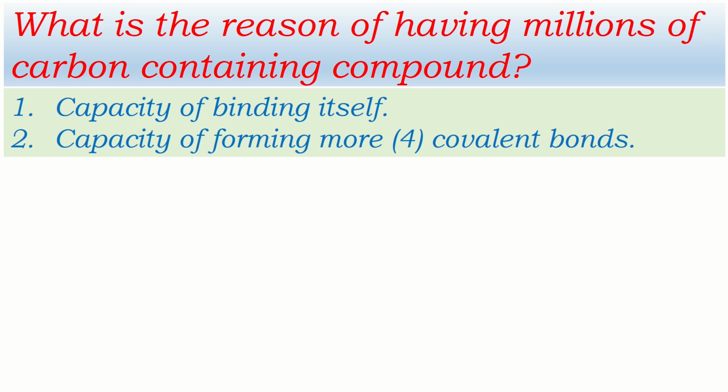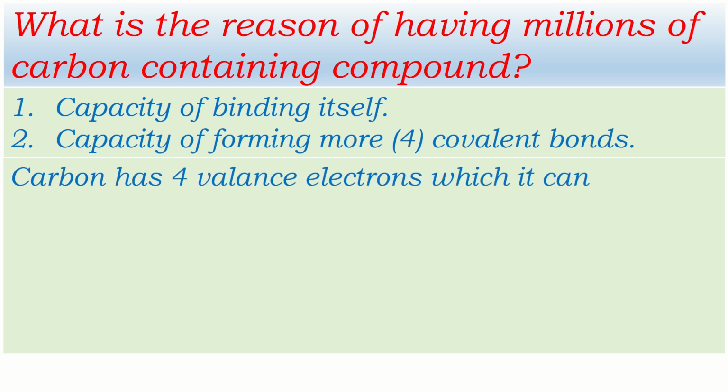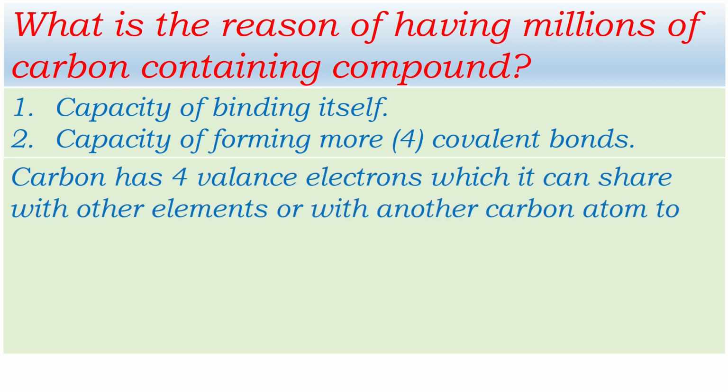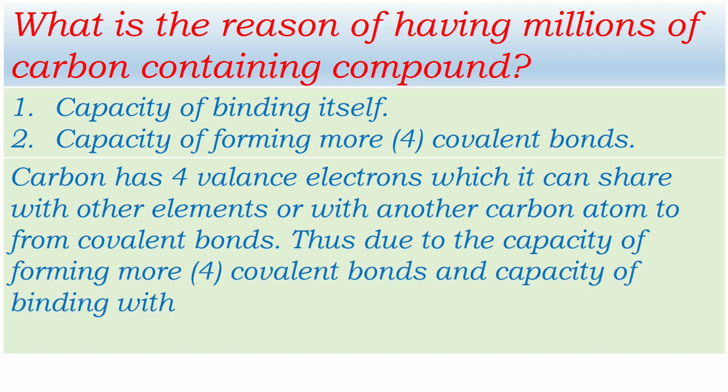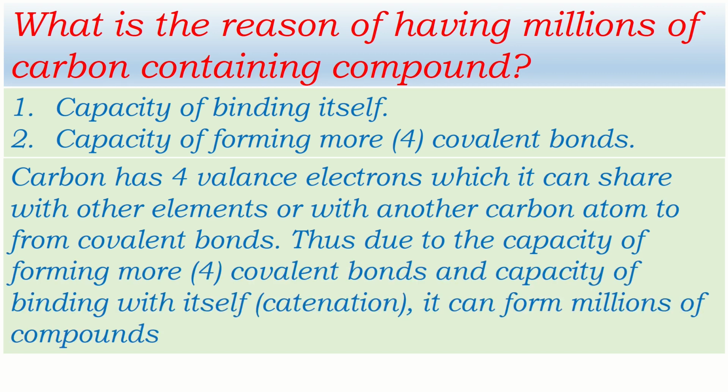Okay, if you are asked about this and you have to write in the examination, what is the reason for having millions of carbon containing compounds? Then you can write this way, combining these 2 points. Carbon has 4 valence electrons which it can share with other elements or with another carbon atom to form covalent bonds. Thus, due to the capacity of forming more covalent bonds and the capacity of binding with itself, which is called catenation, it can form millions of compounds.